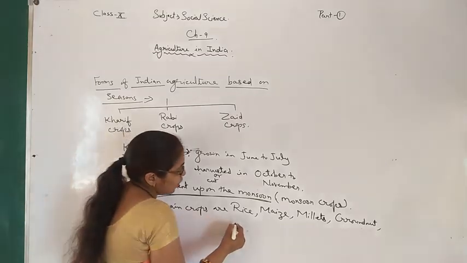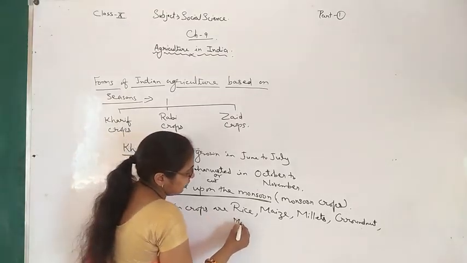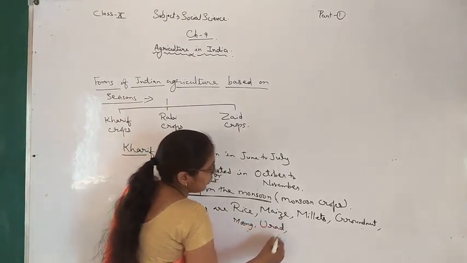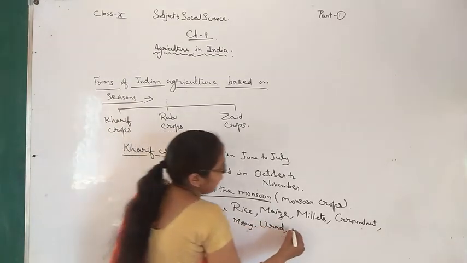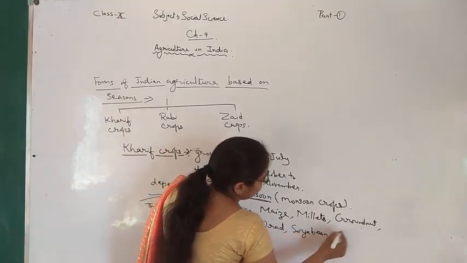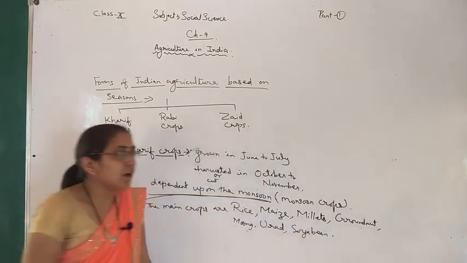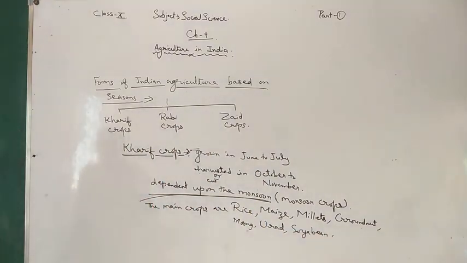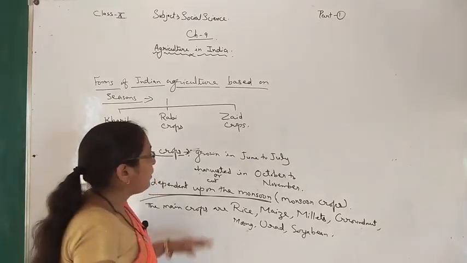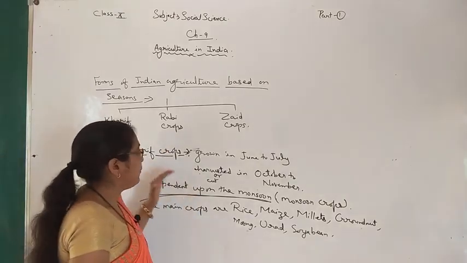So let's see which pulses: moong, urad dal, and then soya bean. These are different types of crops, Kharif crops. So this was the Kharif crop.